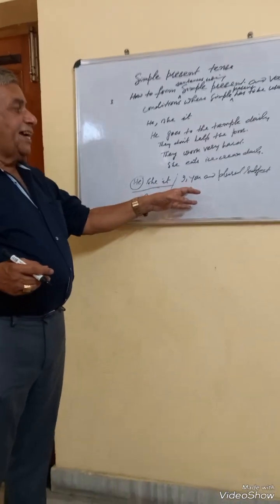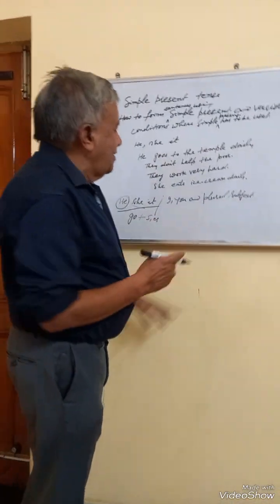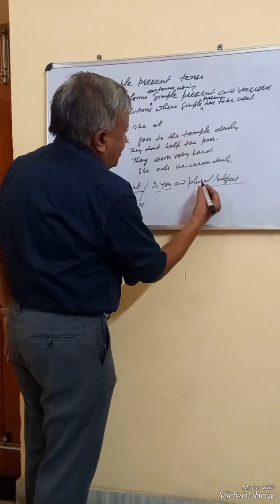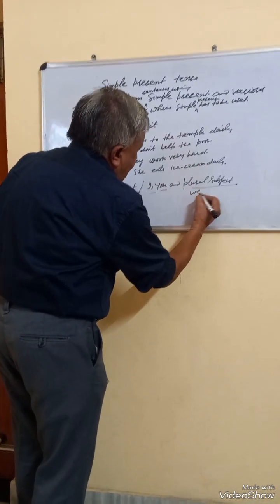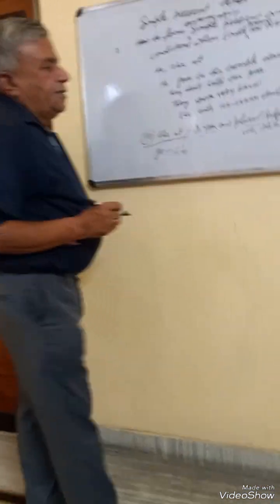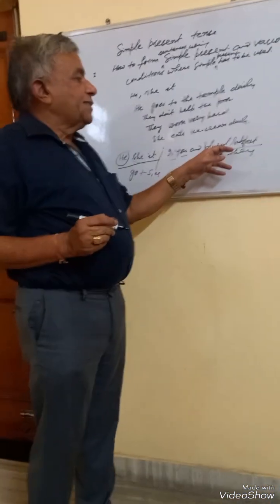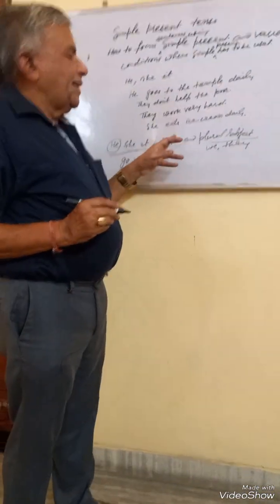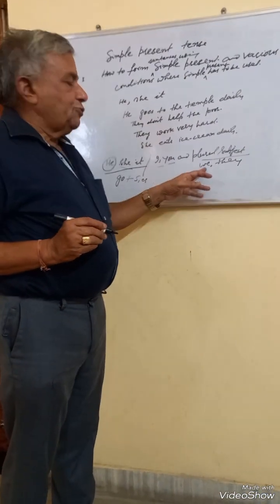But if the subject belongs to the second category, that is I, you, and plural subject, it could be we, it could be they, etc. So in this category, if there are two persons, they are equivalent to they. And if I and he, they are also equivalent to we.